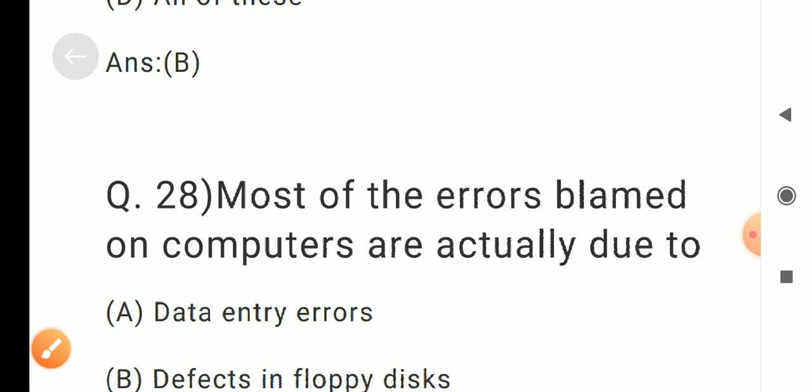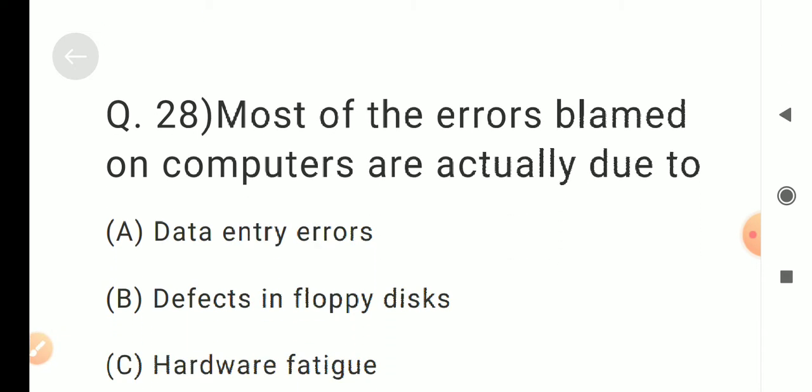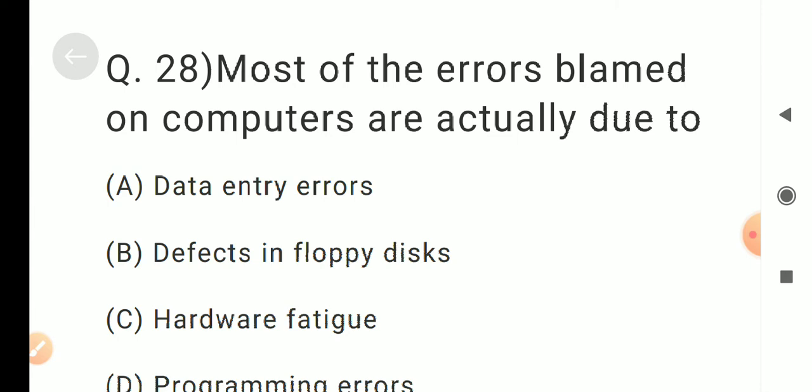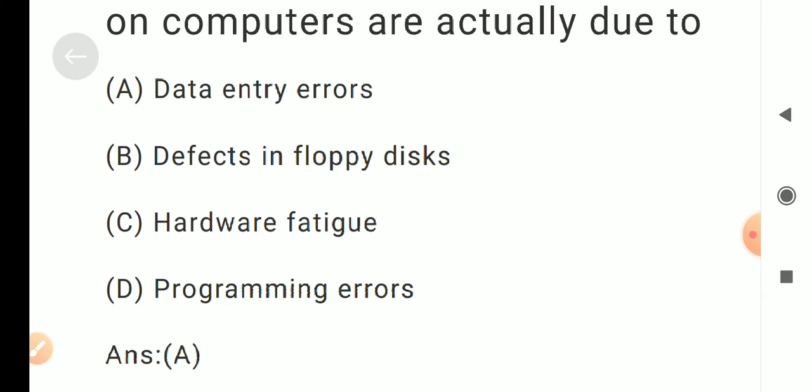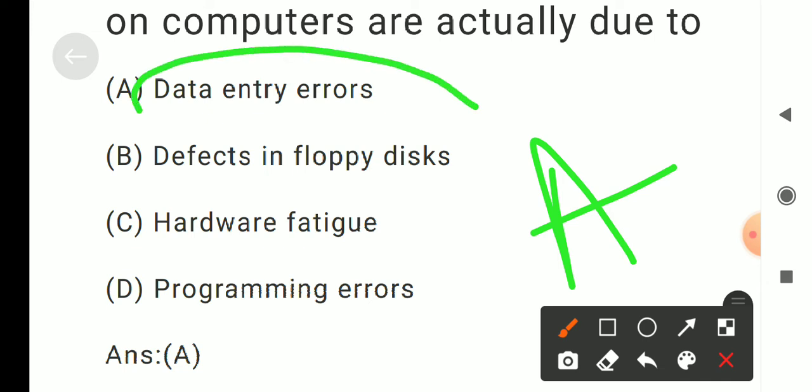Question number 28. Most of the errors blamed on computers are actually due to dash. Options are A. Data entry errors, B. Defects in floppy disk, C. Hardware fatigue, D. Programming errors. Correct answer is A. Data entry errors.